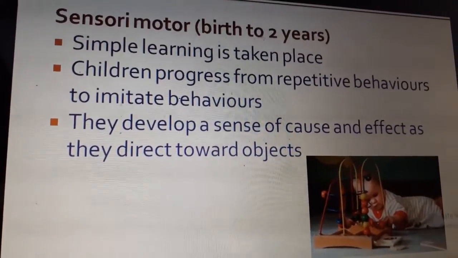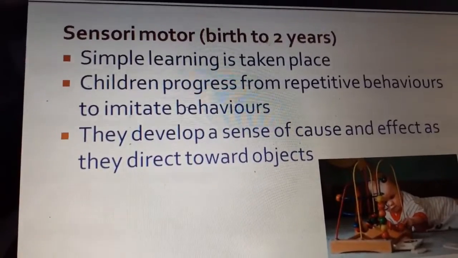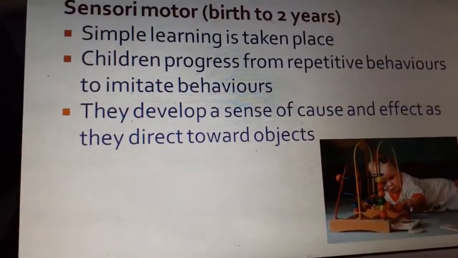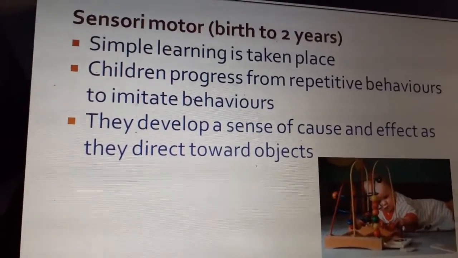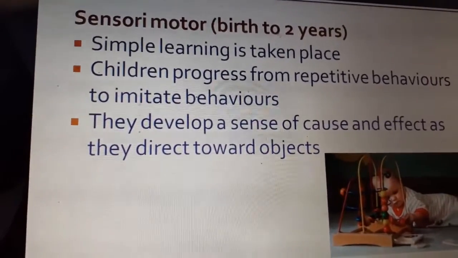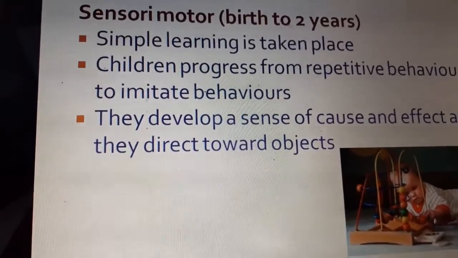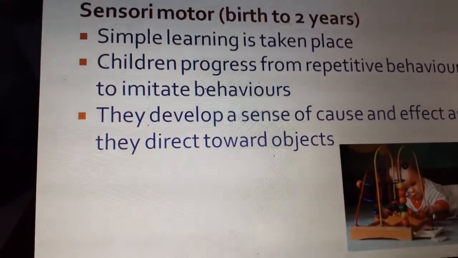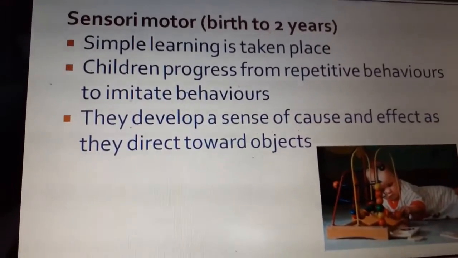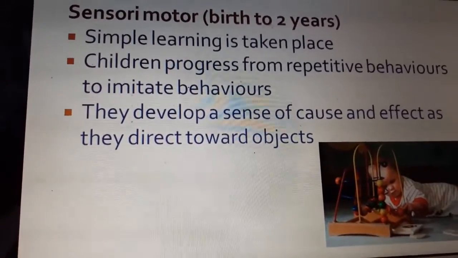What is sensory motor stage? Here, simple learning takes place. Children start learning from repetitive behaviors to imitative behaviors. Initially, they try to learn just by moving their hands, their legs, and slowly they try to imitate. For example, if an elder person starts coughing, these children also try to imitate the same thing. If you keep your hand and close your mouth or close your face, they also try to imitate.